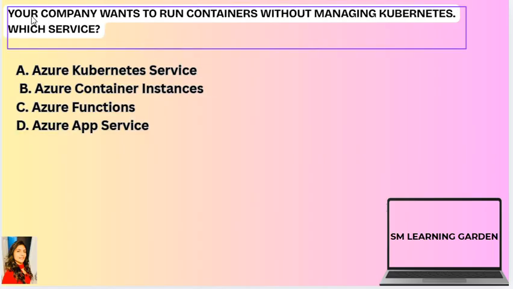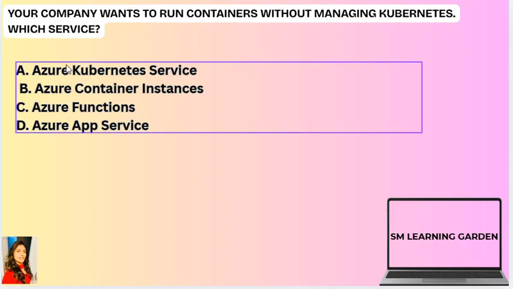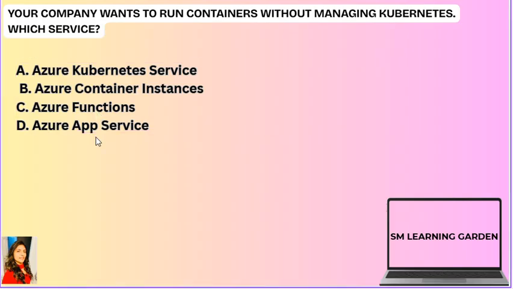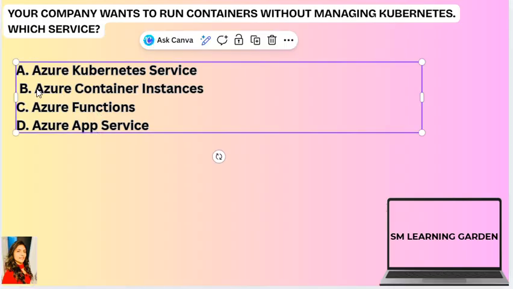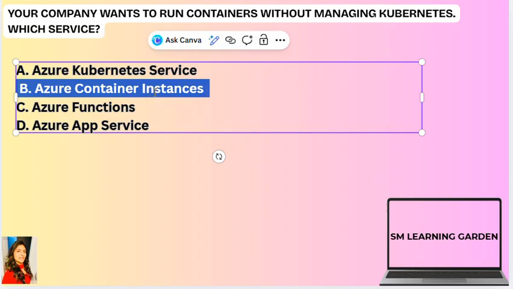Next question is, your company wants to run containers without managing Kubernetes. Which service? Azure Kubernetes Service, Azure Container Instances, Azure Functions, or Azure App Service? So here the correct option is Azure Container Instances. ACI equals serverless containers. So that's why this is the correct option.